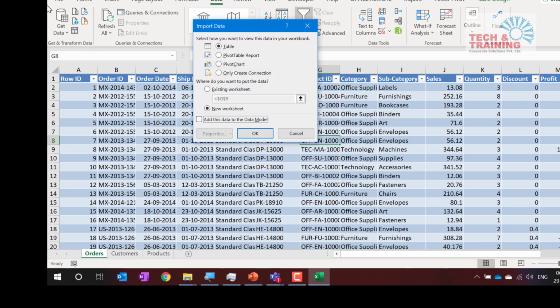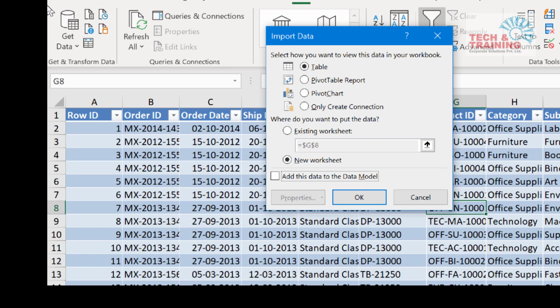When I click on Load To, this option comes up. Again, I'm going to do the same thing. I don't want to click Table, because if I do, the data will get imported into the Excel sheet. Please be slow on this step. Do not hurry. I'm also going slow so that you don't make a mistake along with me.